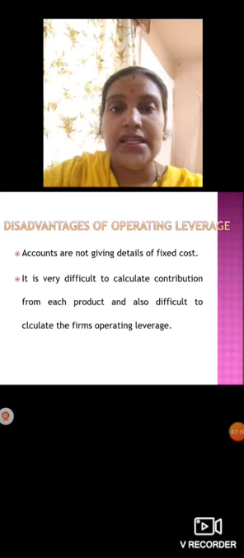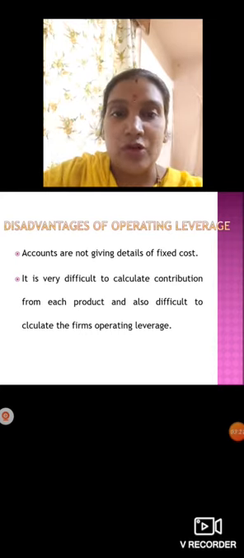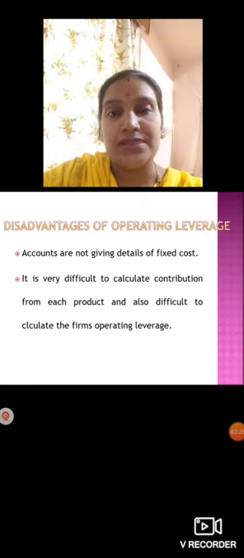Then what are the disadvantages of operating leverage? Accounts do not give details of the fixed cost. Fixed cost details are not given in detail, meaning accounting matters will not be given here.